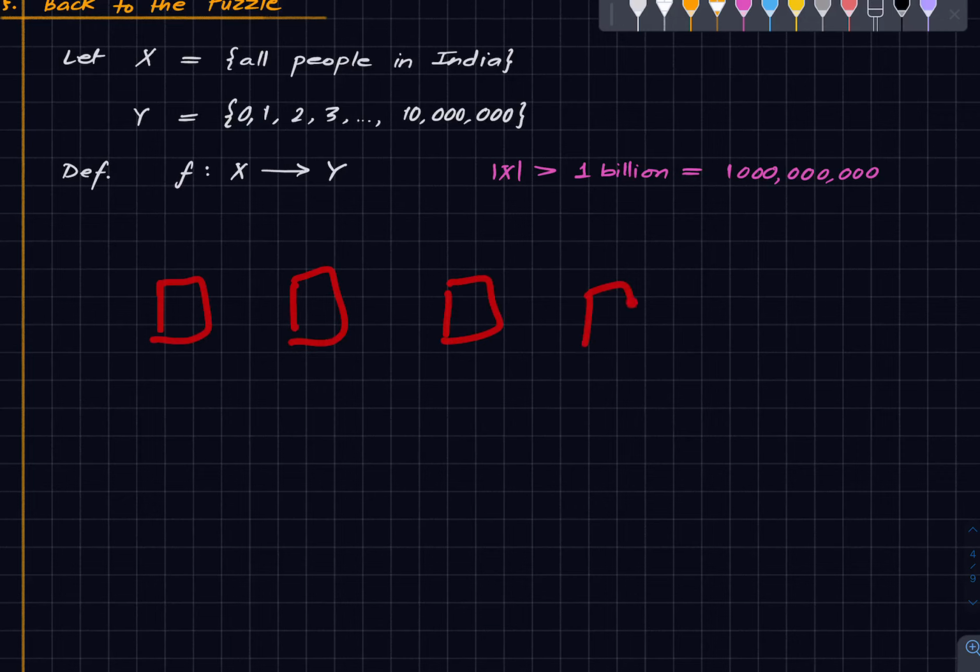Or if you want to think in a more informal fashion, you can imagine 10 million cages, and on every cage you send a person depending on the number of hair the person has on his or her head. So label the cages from 1 up to 10 million, and every person has to now go into one of these cages. Since there are fewer cages than the number of people, some two people have to go into the same cage, and that's it. Okay, so that solves this puzzle.